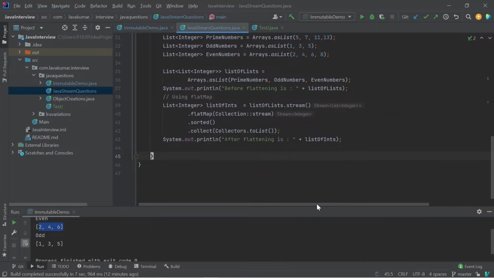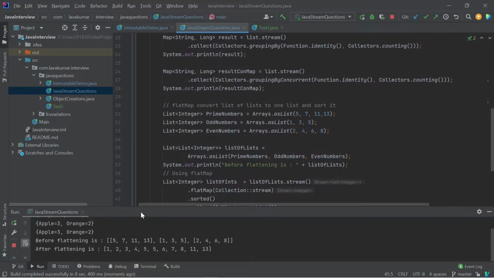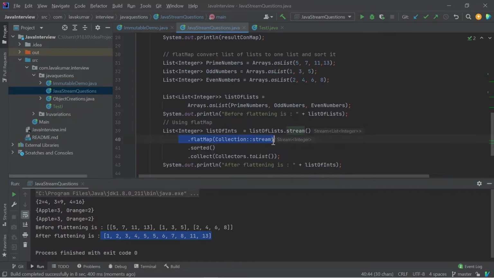So I'm executing now. If you see 2, 4, 3, 9, 4, 16, apple 3, orange 2, apple 3, orange 2, this is before, and after it got sorted. So that is the use of flatMap.